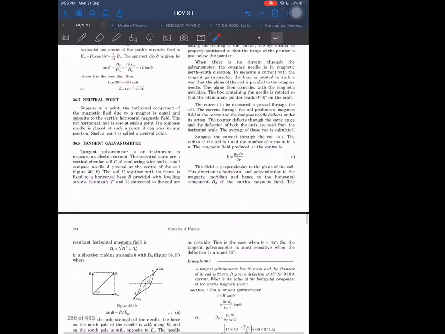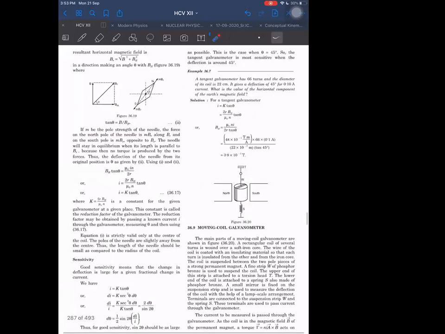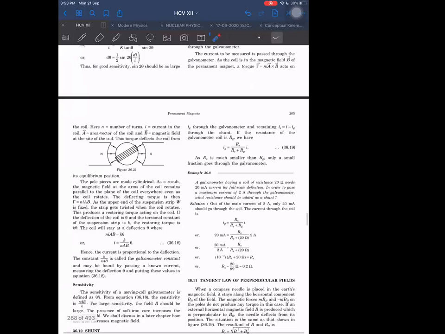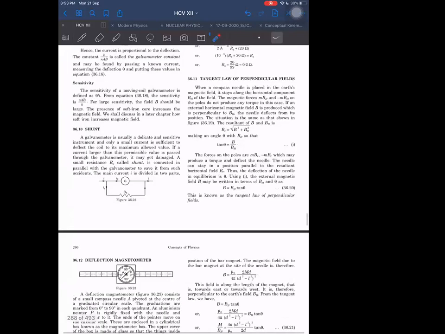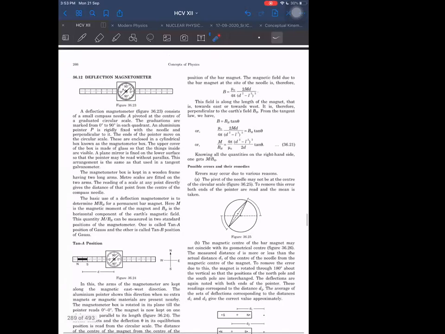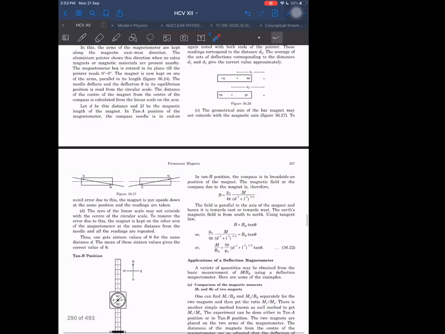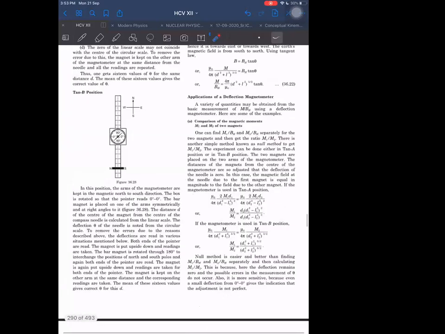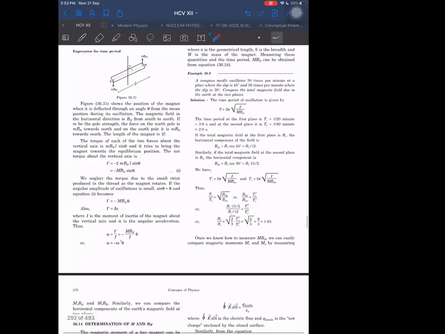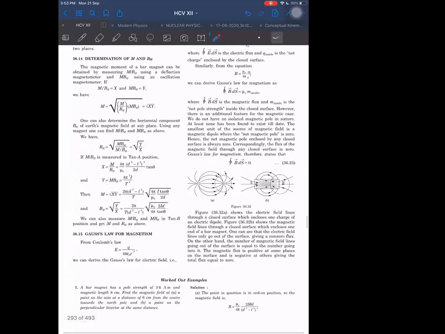The remaining tangent galvanometer is, I think, not in the syllabus. No need to waste time. Moving coil galvanometer we have done already, so no need to waste time. Tangent law not required again. I think deflection magnetometer is also not required. Application of deflection, these we don't need. Oscillation magnetometer we don't need. These all we don't need. The determination of M and BH, no, we don't need any of these.